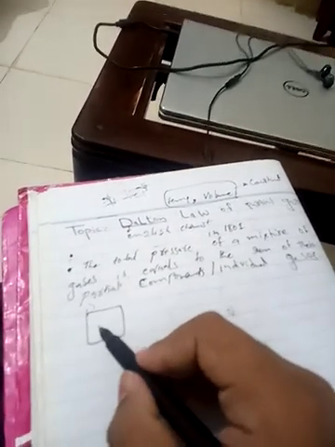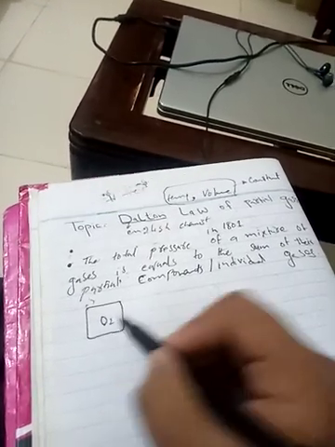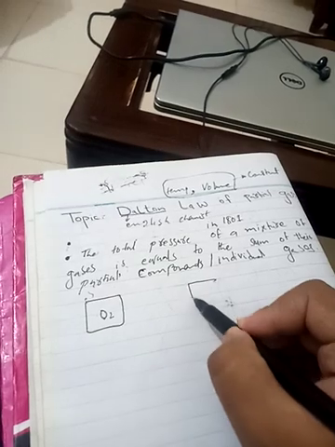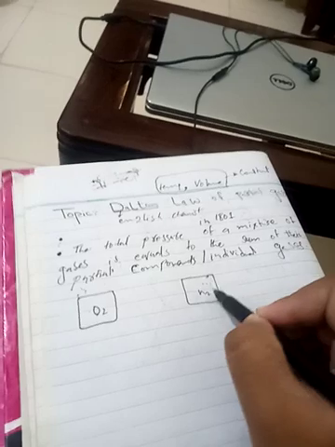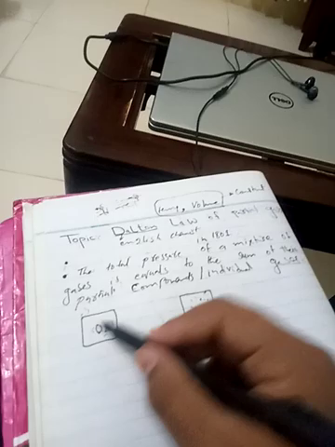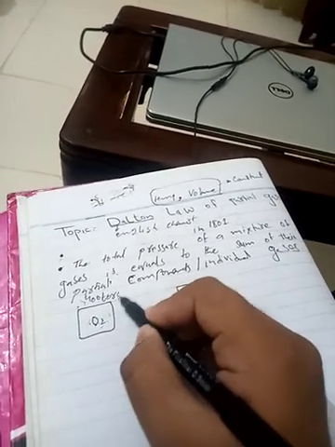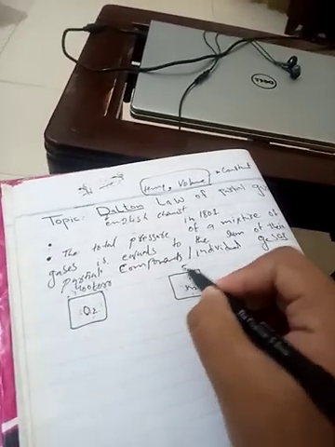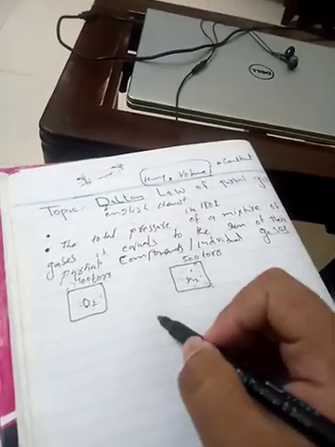Now, for example, here we have a container with one gas like oxygen, and here another container with another gas like N2. Suppose the pressure produced by this container is 400 torr. Torr is a unit of pressure. And this container produces a pressure of 500 torr.